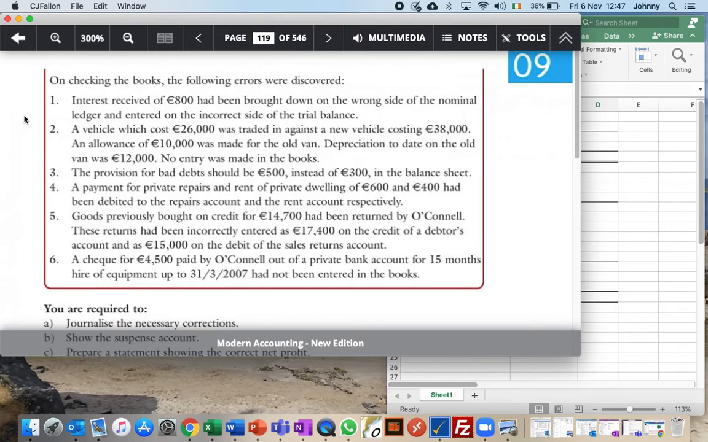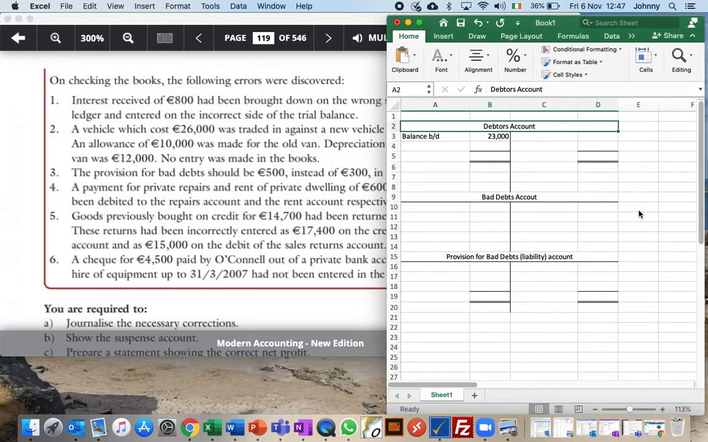This is the second video associated with question 5 in suspense, where we start looking at the provision for bad debts, which is something we haven't seen before. So again, I'm going to give you an example. We have debtors with a balance of 23 grand. That means our debtors owe us 23 grand.